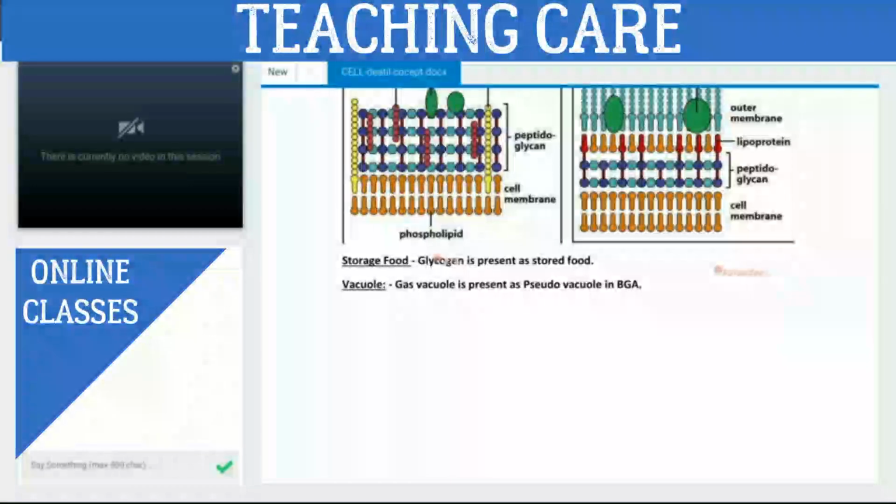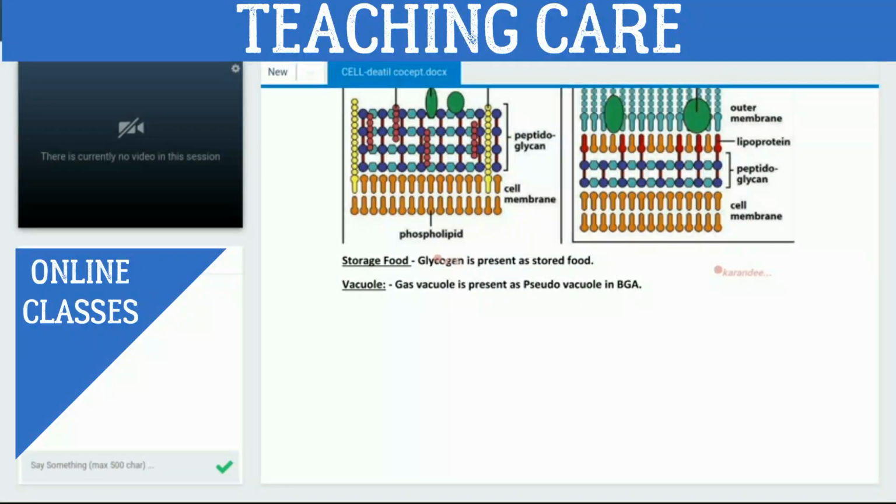Then our body utilizes that glucose. Got it? And that's why we say glycogen is present as stored food. It is a reserve compound. Whenever our body requires it, glycogen is converted into glucose, and then glucose is used by our body. The same thing is present inside the bacterial cell also.